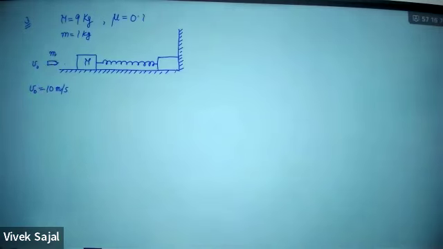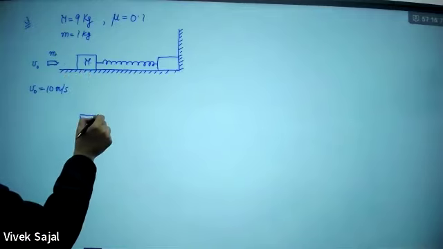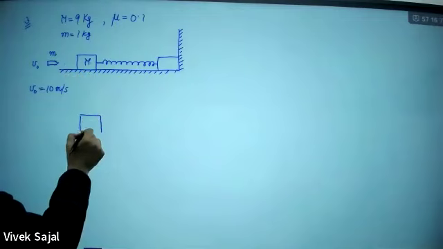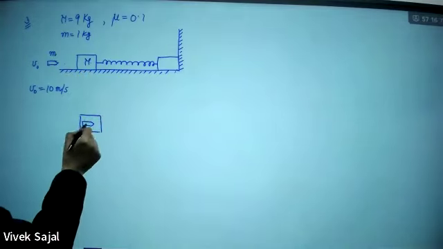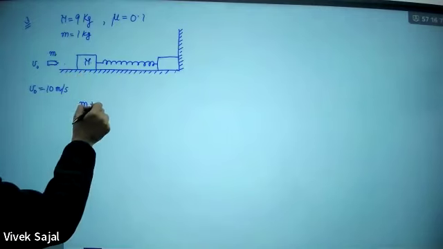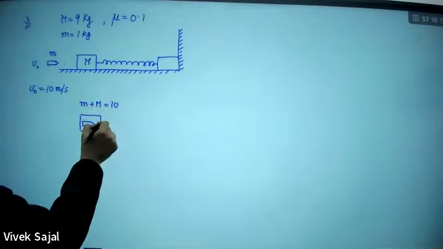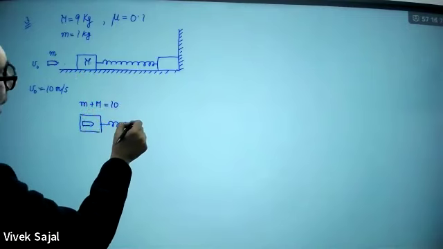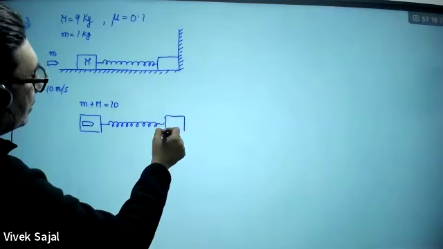So what will happen? Initially it is at rest. Now this bullet will be here. It will be embedded here. Bullet is now here. So what will be the mass of this? Mass of this will become 10. So this will be M plus m, and this will be 10. Now it is having a kinetic energy. It is attached with this block like this.